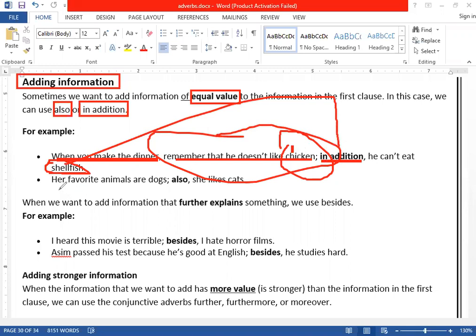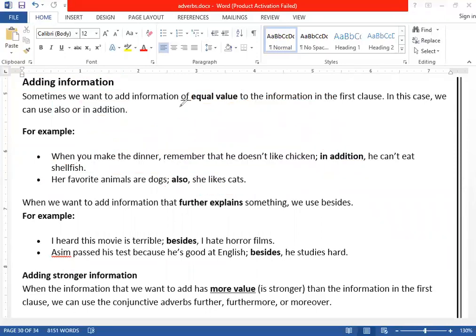Now, the second one: her favorite animals are dogs. Also, she likes cats. But if you look clearly, before all these adverbs, what have we used here? Look, this is a semicolon, then a comma.